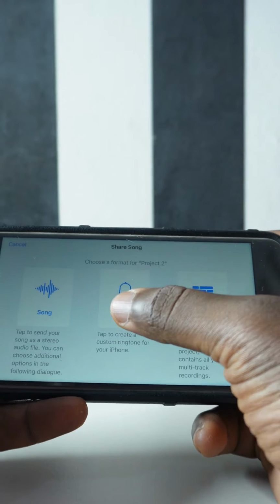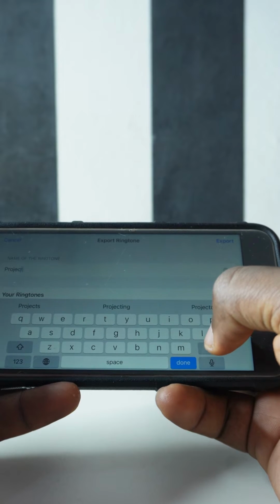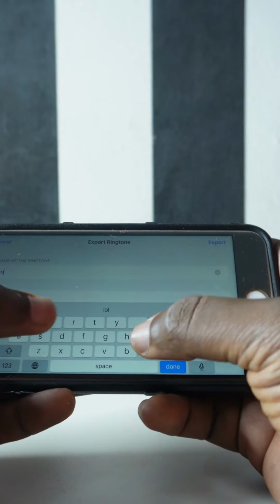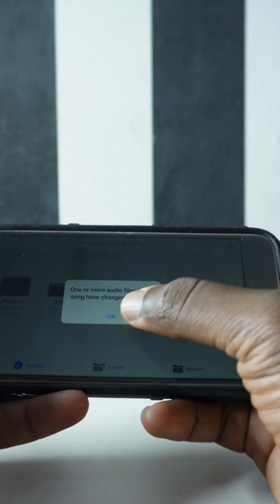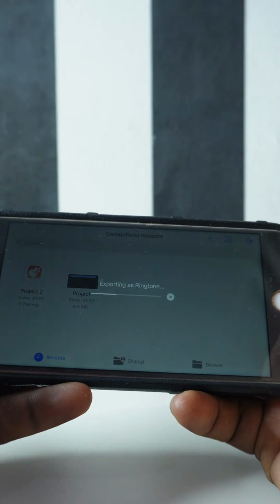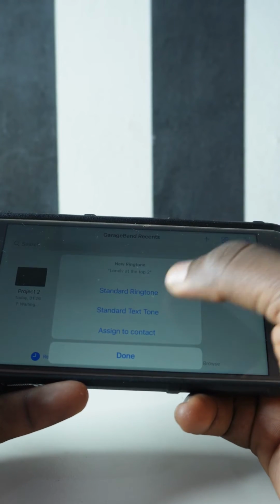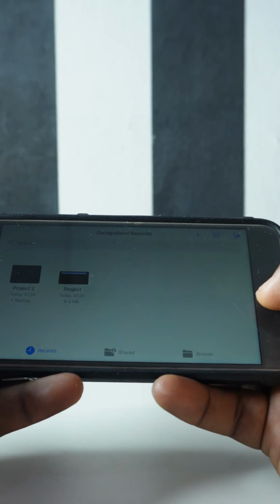And then you're going to tap on ringtone and then you type in what you want it to be. So in this case, the name of the song is Lonely at the Top. And then I tap on export and I tap on it like this and it's going to export it as a ringtone like this for me. So after it's done exporting as your ringtone, I tap on it to use as ringtone and I tap on it to set as ringtone and it's done.